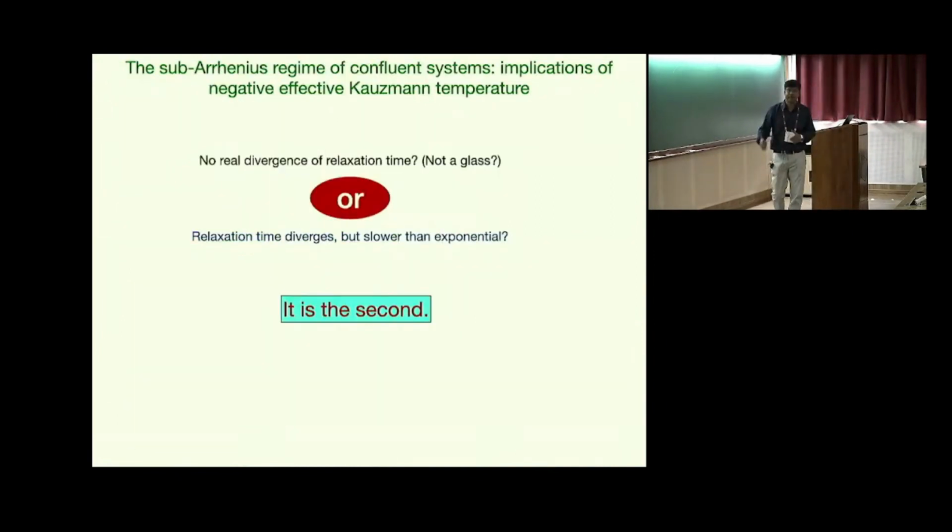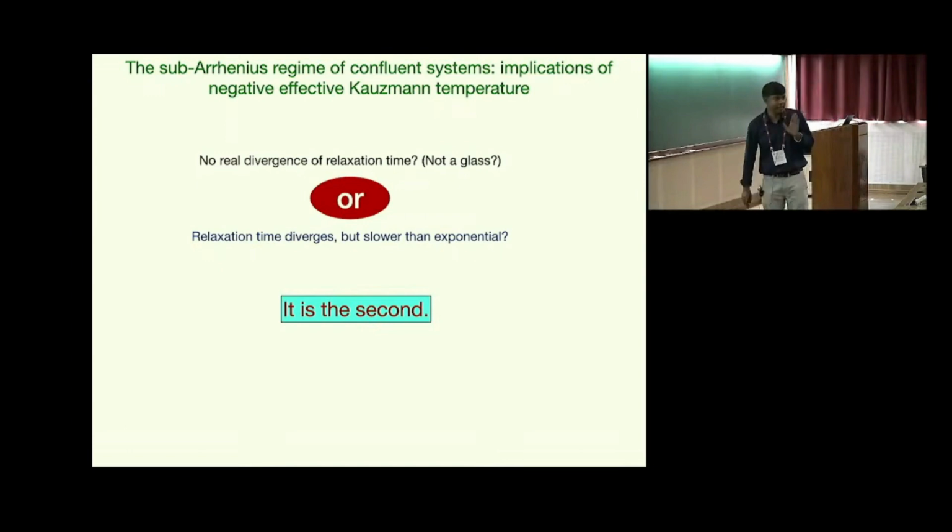Now, going back to the sub-Arrhenius regime, what is the implication? It is possible that there is no real divergence of the relaxation time and the viscosity, and it's not actually a glass. So therefore, one should not apply any type of glass theories for this regime. But in the last decade or so, there are several works that have shown that the system actually shows glass-like properties. Even in the sub-Arrhenius regime, this is glassy.